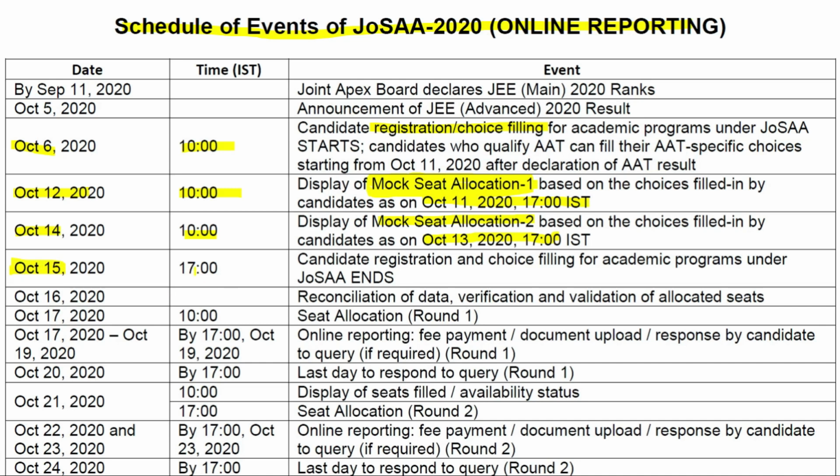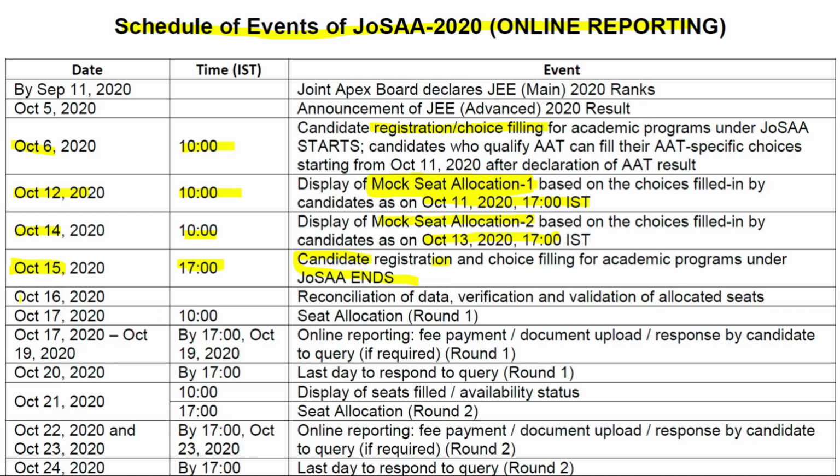October 15th, 5 p.m., candidate registration and choice filling of academic programs under JoSAA ends. Till October 15th, 5 p.m., you will have time for filling your choices according to your preferences, taking various points into consideration, whether to choose branch or campus, or according to the college predictors, you can fill your choices according to your wish, which will end on October 15th, 5 p.m.